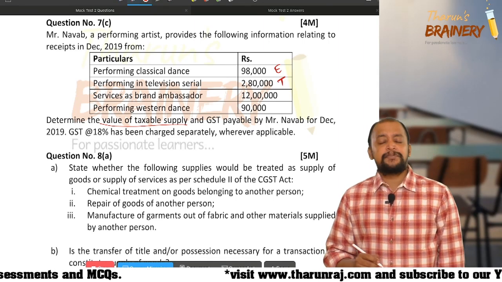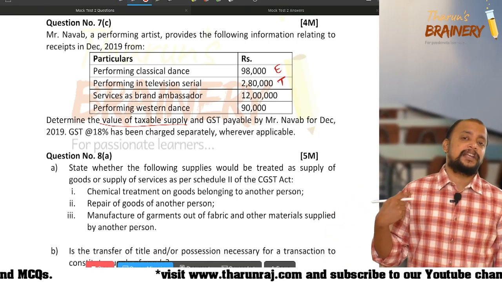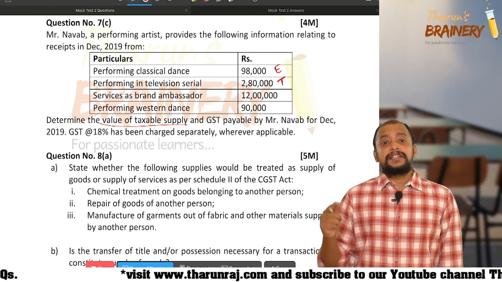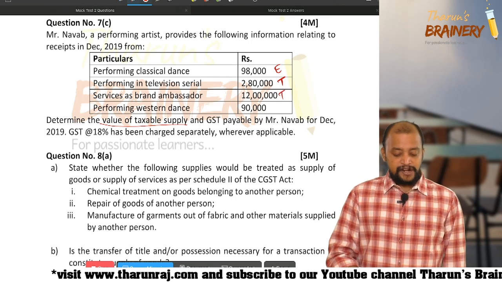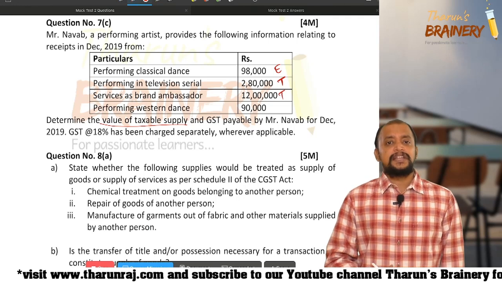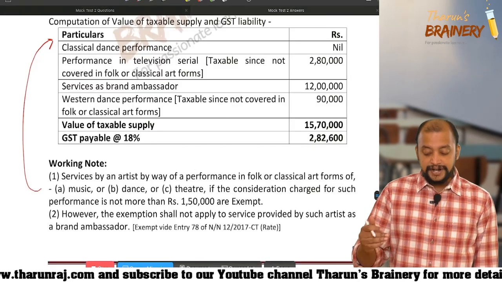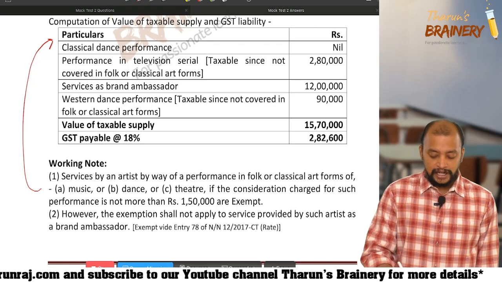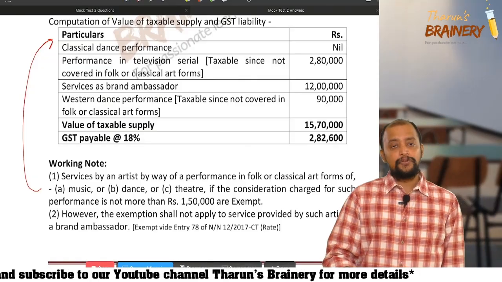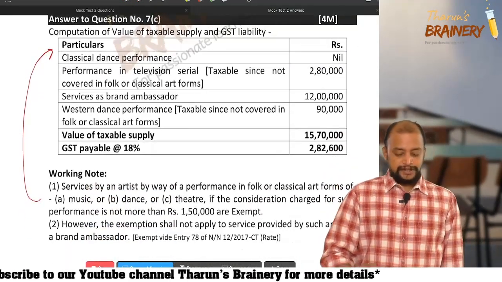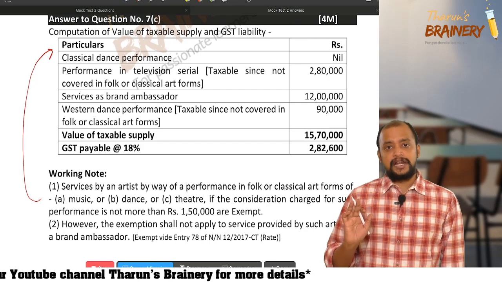Then service as a brand ambassador. Even though the performance artist exemption is available if per performance they are not collecting more than 1,50,000, that exemption is not available if they are acting as a brand ambassador. So therefore, it is taxable. Performing western dance is not given in the exemption, therefore it is taxable. So like that you need to present the answer with reasoning, and then arrive at the total. The GST rate is given, so compute the GST and show, and you will be given marks 4 out of 4. So each and every point carries 1 mark in total, and this should be correct.